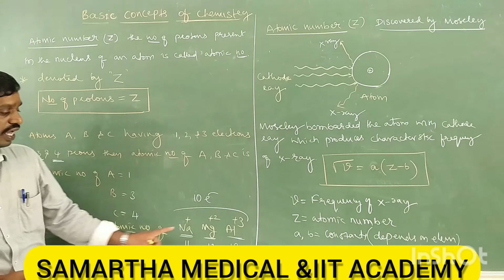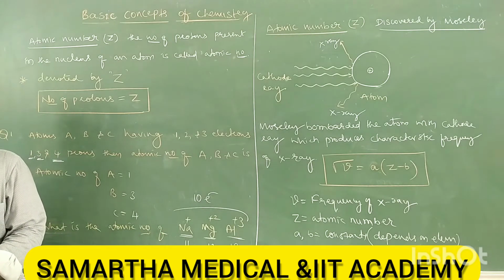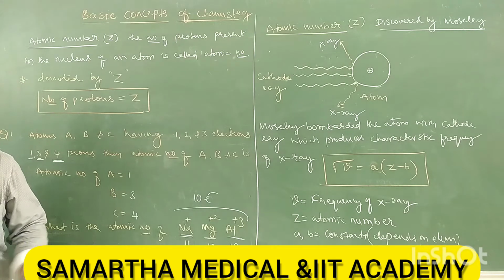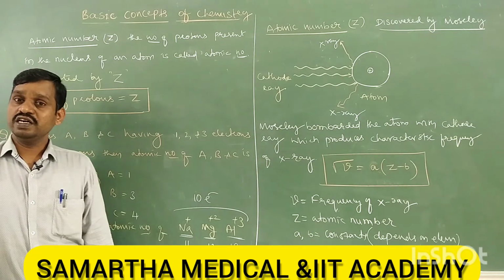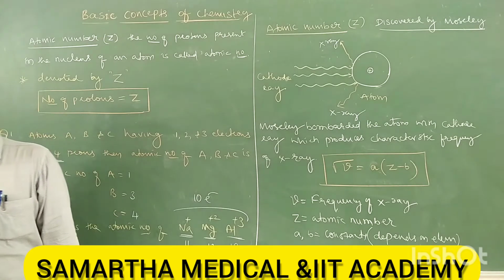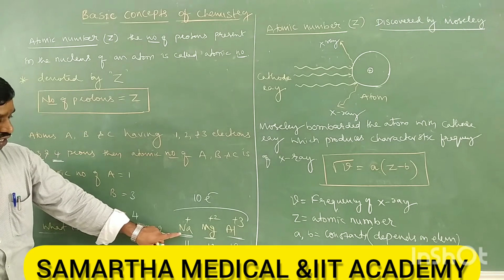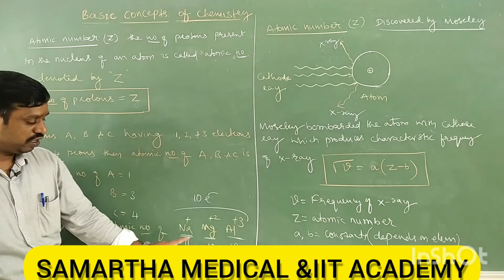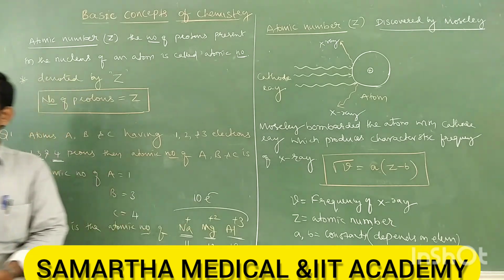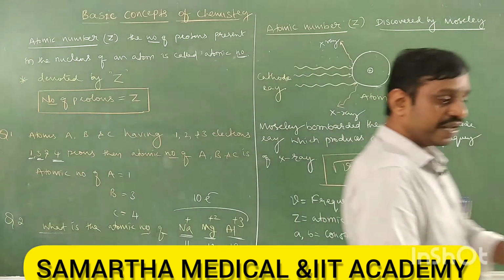We study only what? Electron. Removal or addition of electron. So this is only chemical reaction. In chemical reaction, only electrons participate. Proton, neutron do not participate. If proton, neutron participate, it is not a chemical reaction, it is a nuclear reaction. So therefore, here all 3 have the same electron, but 11 proton, 12 proton, 13 proton. Therefore, 11, 12, 13 are the atomic numbers. So like that, atomic number can be identified.